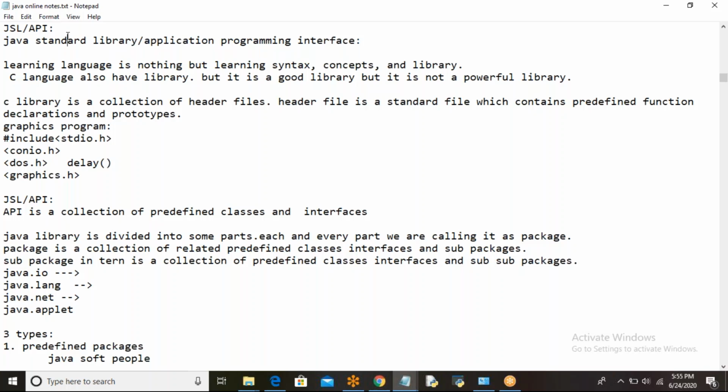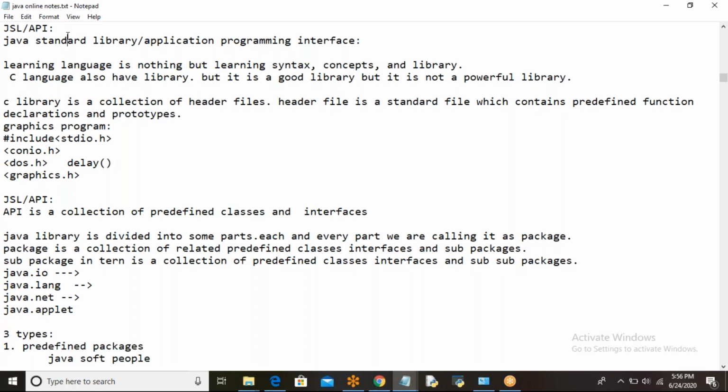Yes or no? You have to learn the syntax, the concepts, and the library too. Because if you don't know what predefined functions are available, how can you use them in your programs? Every language has a library, and you should thoroughly understand it, at least whatever is important, not the entire thing, because it's not possible to remember 5,000 classes. Approximately 5,000 classes are there in the Java library. We cannot remember them all, but at least whatever is important in developing projects, we need to remember.